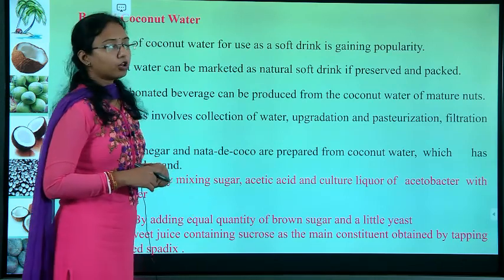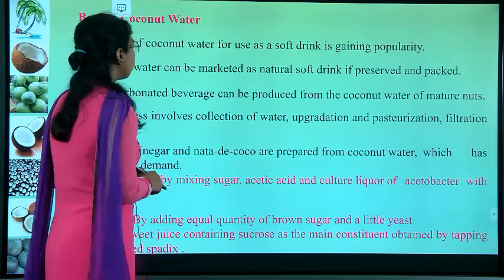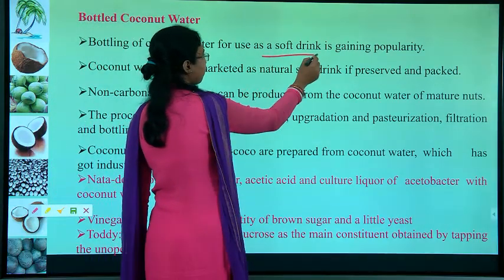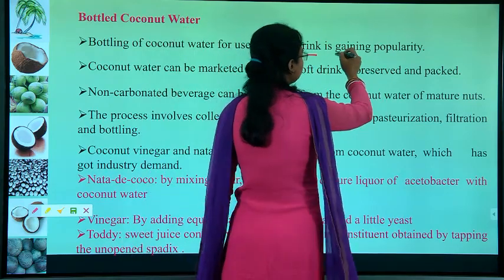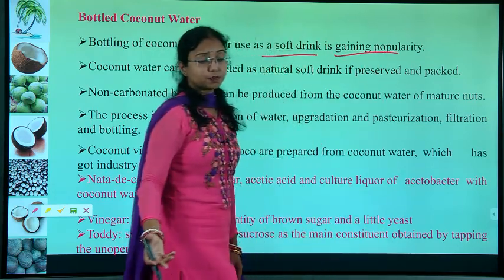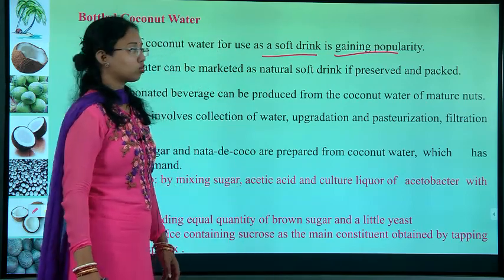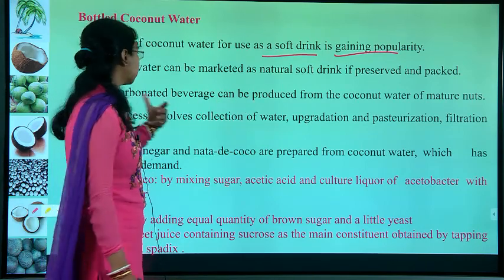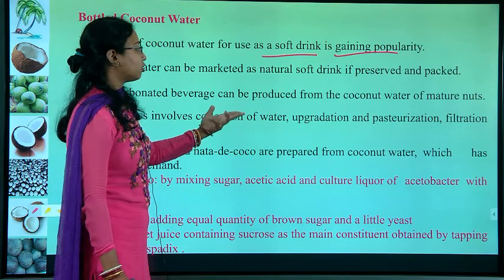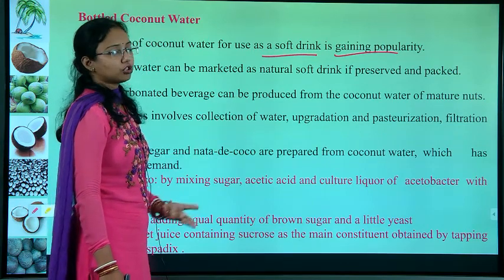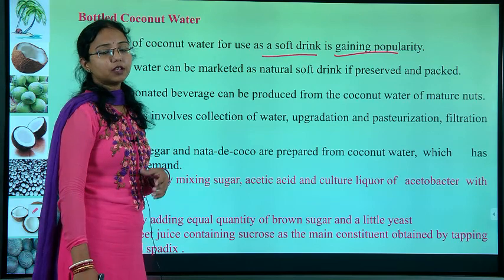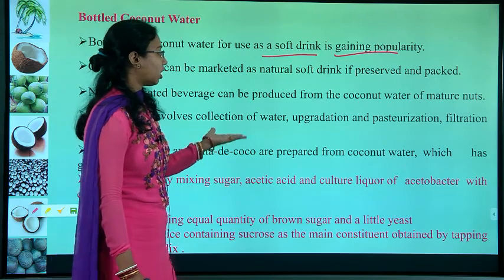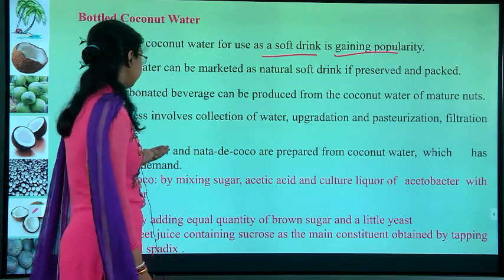Next is bottled coconut water. As I already told you, we can use it as a soft drink, and sometimes it is used by sports people also. Coconut water can be marketed as a soft drink if it is preserved and packed. A non-carbonated beverage can be produced from the coconut water of matured nuts. So there is a chance of making carbonated or non-carbonated beverages. The process involves collection of water, upgradation and pasteurization, filtration and bottling.